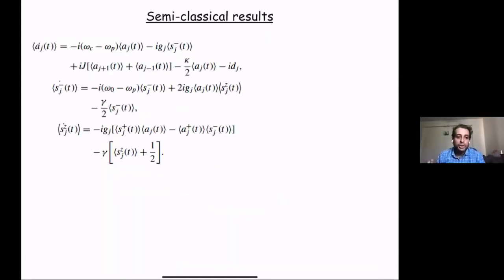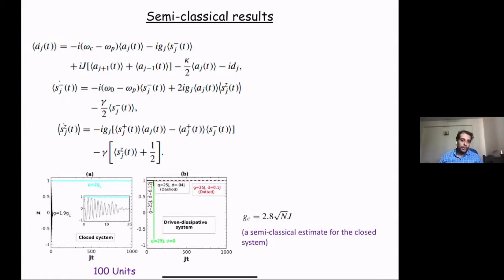Given the recent experiments and more such experiments, there are these efforts to scale up the system, and you basically have these setups already realized in experiments. So if you want to study a large system like 100 cavities, say 100 units, we have to resort to a semi-classical approach, but from semi-classics, this is what we basically get. So this is for 100 units. Notice that at Princeton, they had 72 units which are realized essentially.